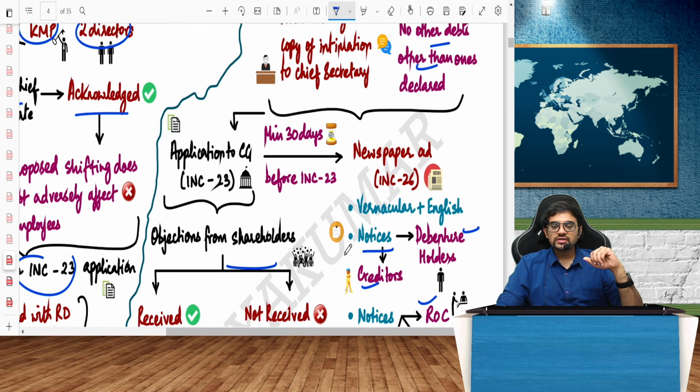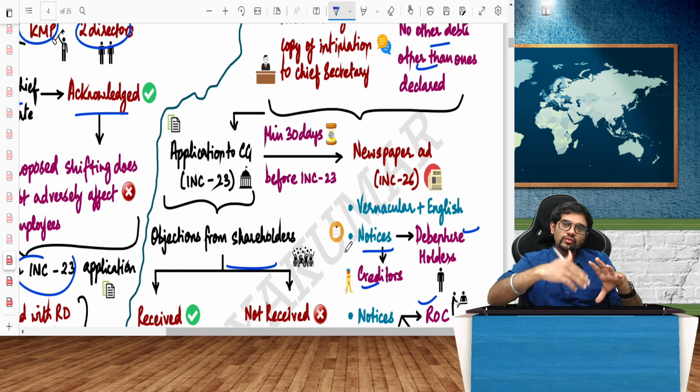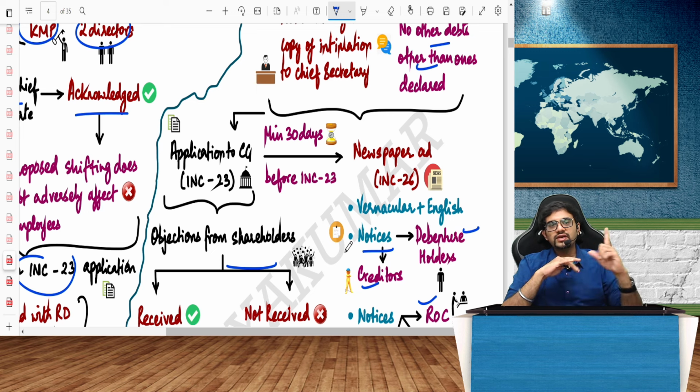Application should be made to the central government. The central government here, the powers are shifted to the regional director. Basically, the regional director will handle all these things, and he will give the approval and give both the letters to whom? One letter to the ROC of one state, ROC of Karnataka. One more to the ROC of Tamil Nadu. He will give, and he will close the issue.